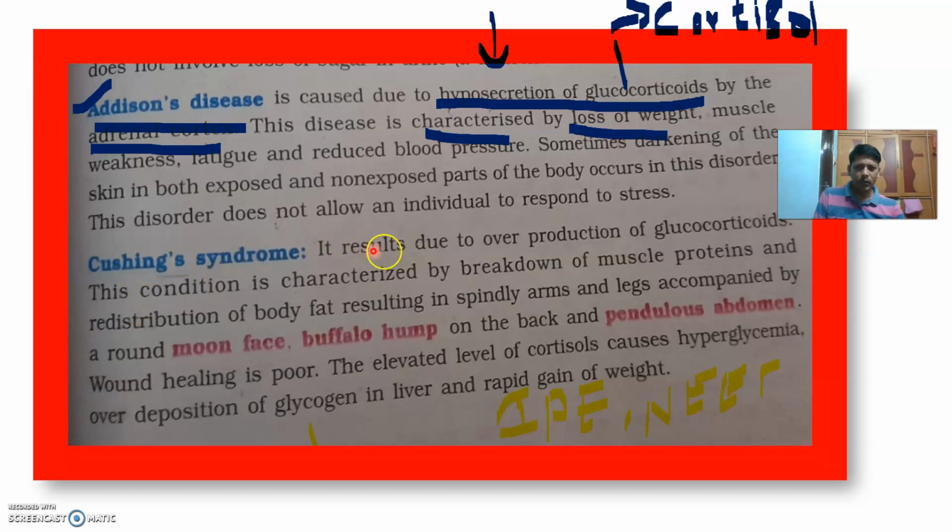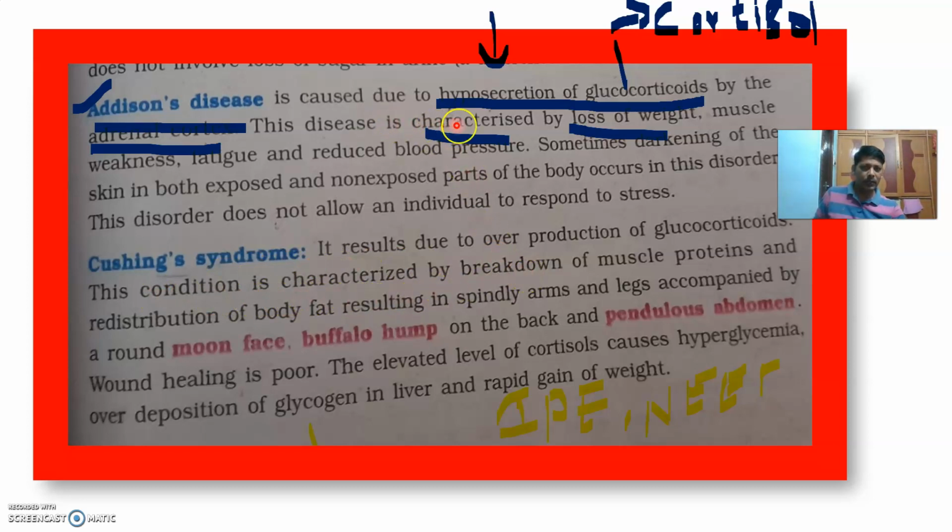It results due to overproduction, that means hypersecretion of glucocorticoid. This is quite opposite here. Addison's disease: Thomas Addison, who is the father of endocrinology, studied about this disease. Cushing's syndrome is due to the overproduction, hypersecretion of glucocorticoid.